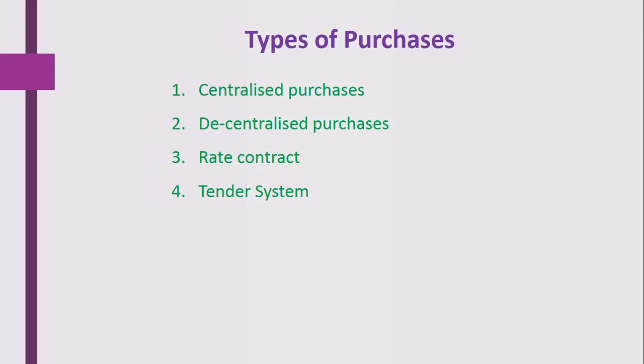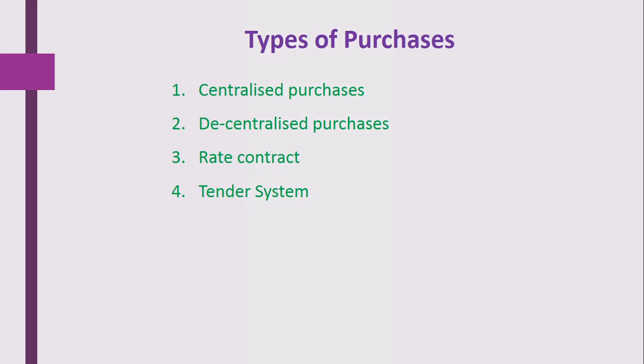So here we will see the types of purchases. While purchasing, the hospital will use any one of these. That depends on the organization or the policies of that particular hospital, as well as whether it is a big hospital, small hospital, or very small hospital. So here we'll get the information on the types of purchases.